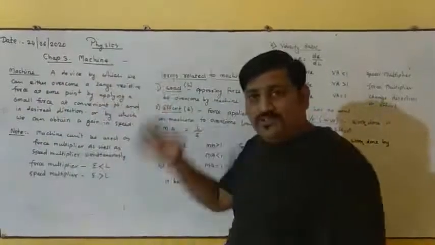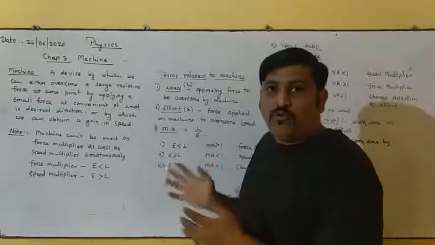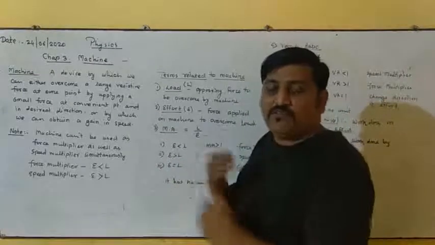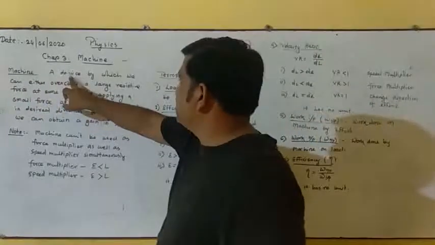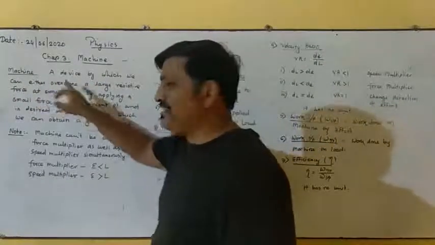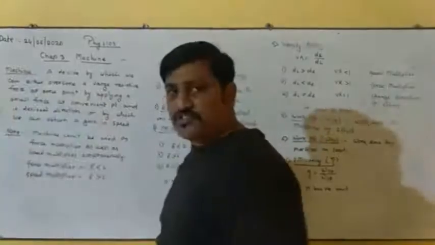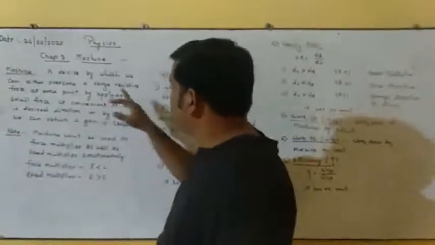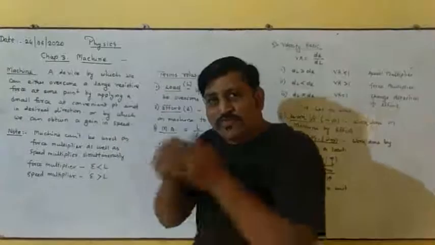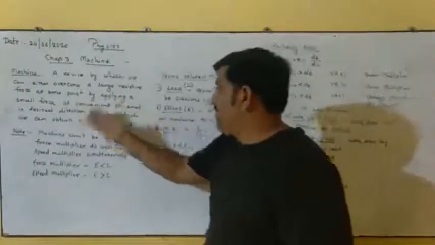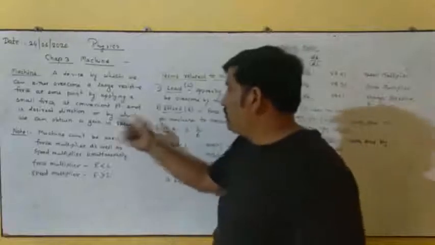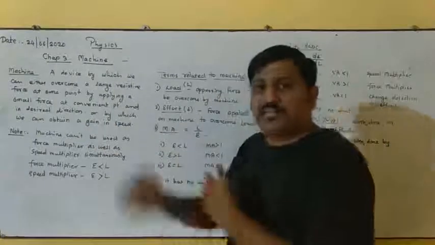Through this whole discussion, what do we get as the definition of the machine? Machine is a device by which we can either overcome a large resistive force at some point by applying a very small effort and in a desired direction, or by which we can obtain a gain in speed.